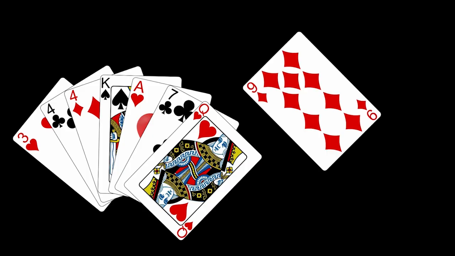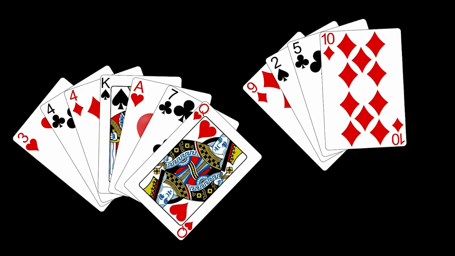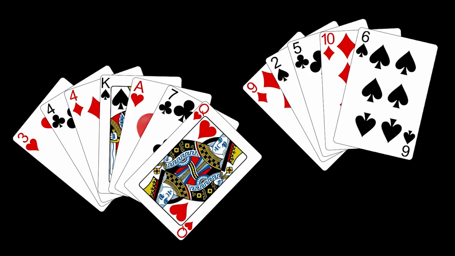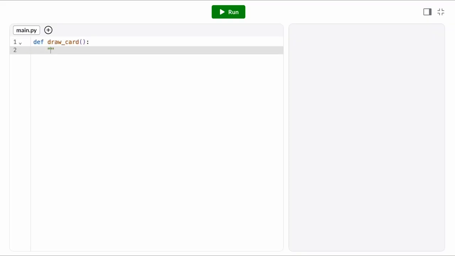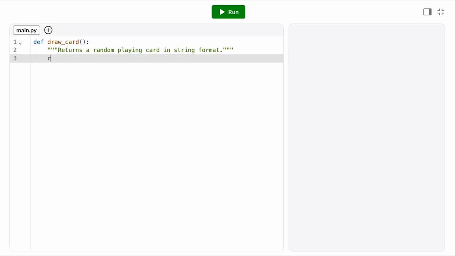Let's design a program with functions and nested function calls. We want to build a program that lets the user play several different card games. That means every game is going to need to share functionality for dealing a deck of playing cards. The first thing that comes to mind is that I'll probably want a function that can draw a random card from the deck. I'm thinking I probably want to represent a card as a string, so this might return something like Queen of Hearts. For now, I'm going to go ahead and stick that in as a placeholder return value.